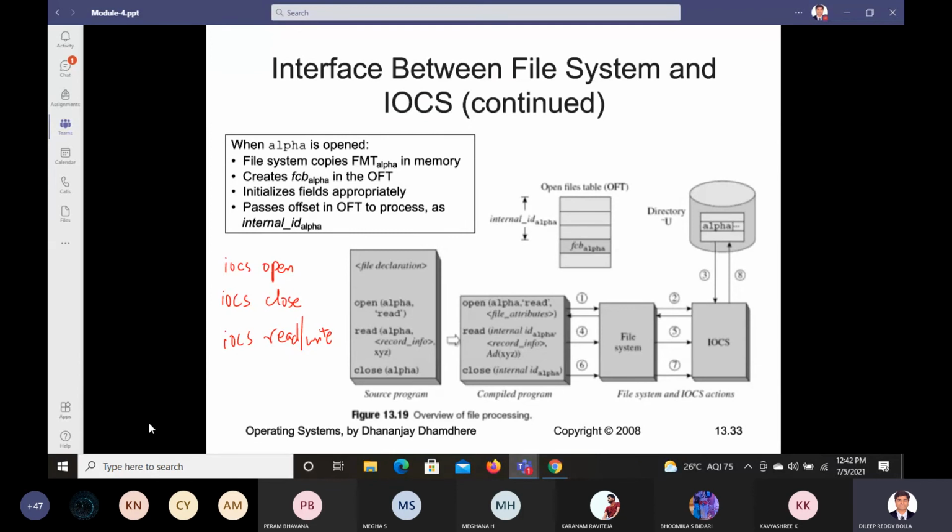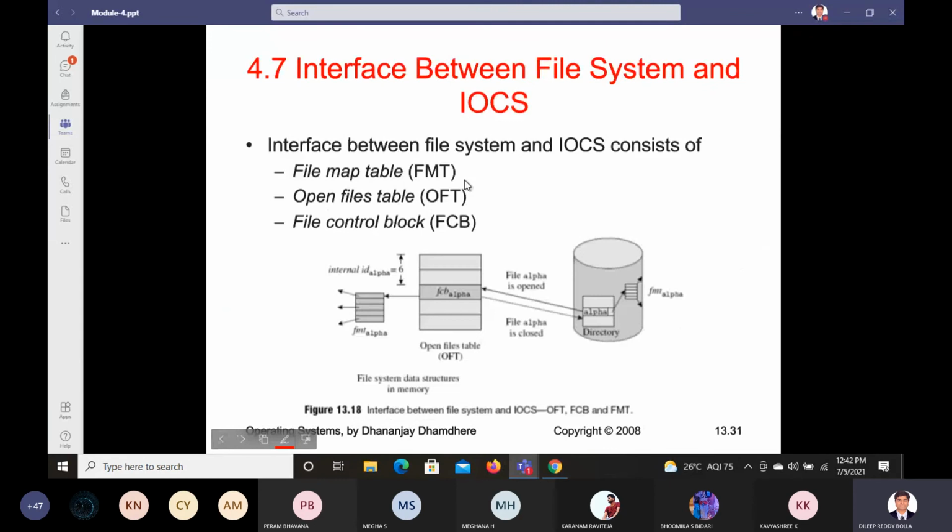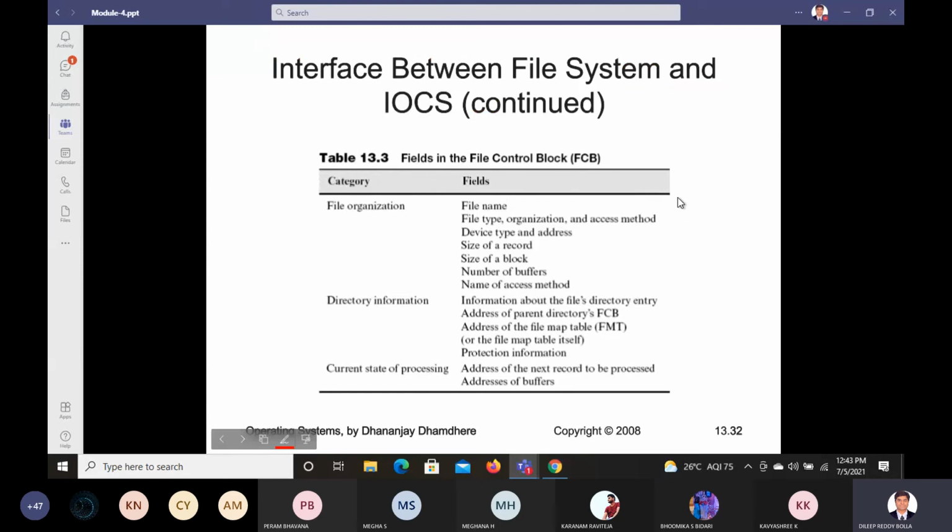What all things do you need to know here, about the interface between IOCS and file system? 3 things you need to know. The first thing is you should know about these blocks, what all these blocks are and what is happening here. And the second thing you should know is what all the fields are inside this block. Second thing you should know.